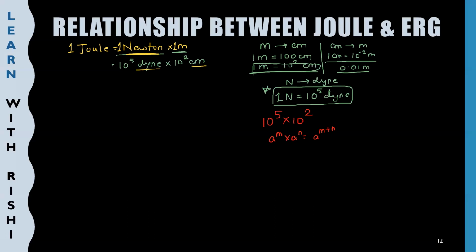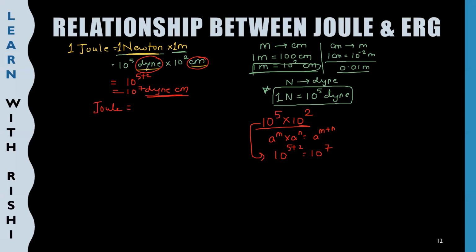So 10 raised to 5 into 10 raised to 2 will be equal to 10 raised to 5 plus 2, that is 10 raised to 7, and the unit is dyne centimeter. Now remember what we have learned. 1 dyne centimeter is nothing but 1 erg.